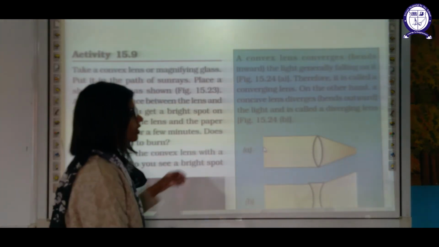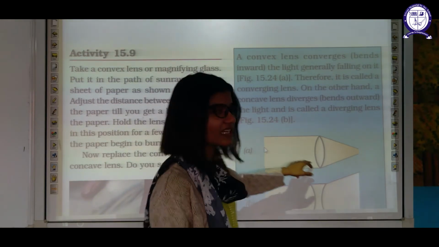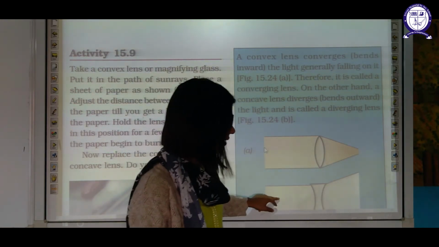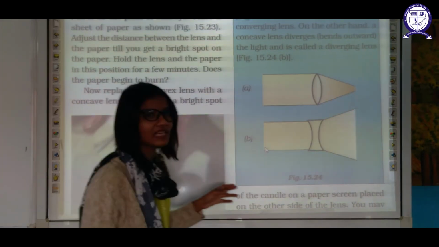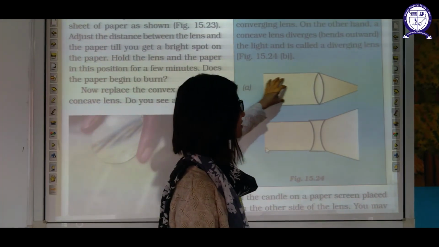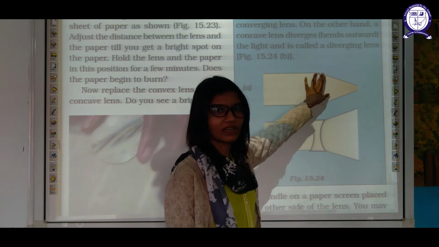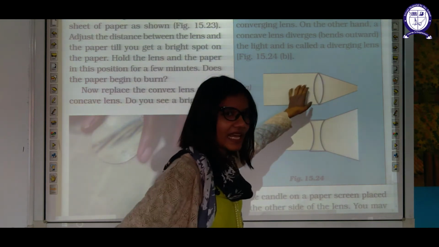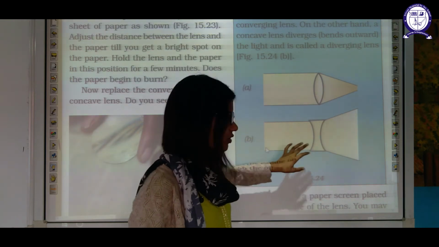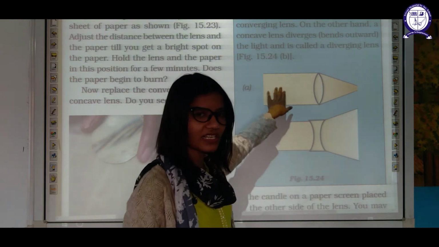That's why your convex lens is also known as converging lens, and concave lens is also known as diverging lens. So what is happening here? When light is falling on this lens, what will happen? Sorry, I thought this is converging lens. This is converging, this is diverging lens. Okay, converging lens, diverging lens.